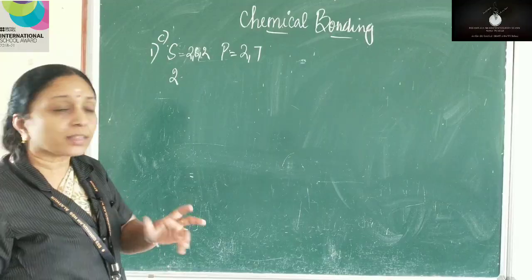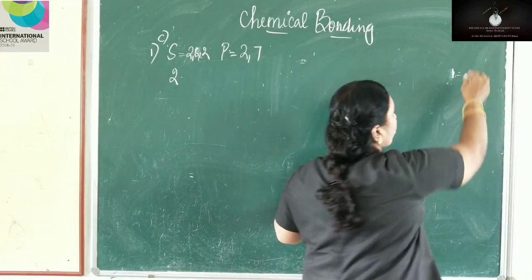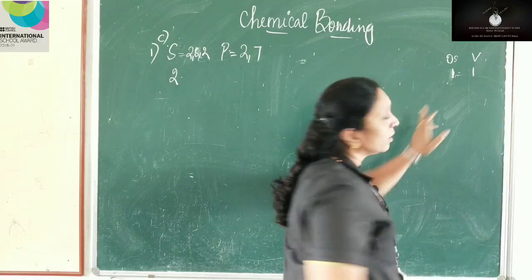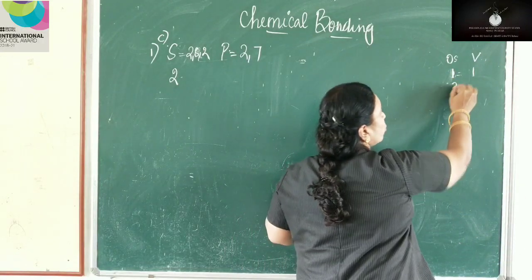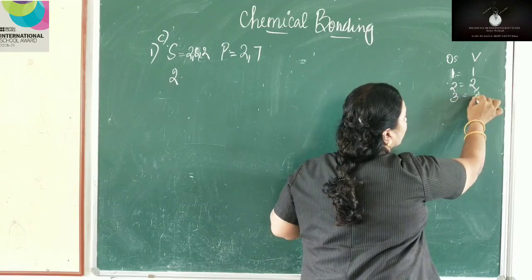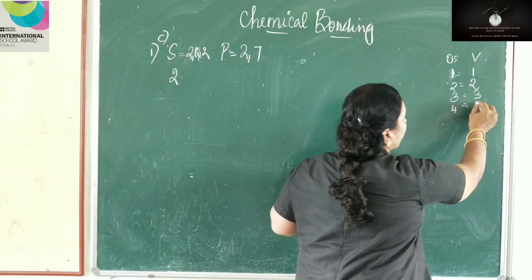Okay? For valency there is an easy method. If the outermost shell of an element has 1 electron, then the valency is also 1. Outermost shell. So this is valency. If the outermost shell has 2, the valency is also 2. If it is 3, the valency is also 3. If the outermost shell has 4 electrons, valency is 4.